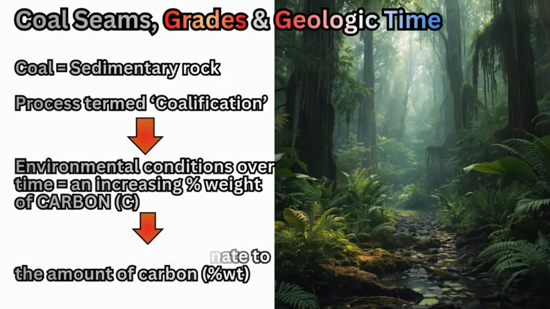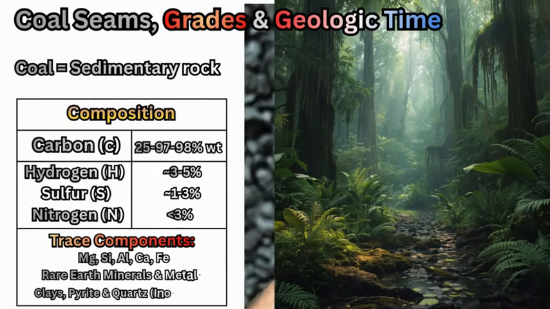Now, the composition of coal is mostly carbon, between 25% up to 98% by weight, with the addition of other elements such as hydrogen, oxygen, nitrogen, and sulfur. Sulfur and hydrogen are the next two most abundant elements besides carbon, which is by far the greatest. And we have trace elements of magnesium, silicon, aluminum or aluminium, calcium, and iron. Also, we have the inorganic components, which are mostly minerals of clay, quartz, and pyrite. Also have some small amount of rare earth minerals and rare earth metals included in the coal.